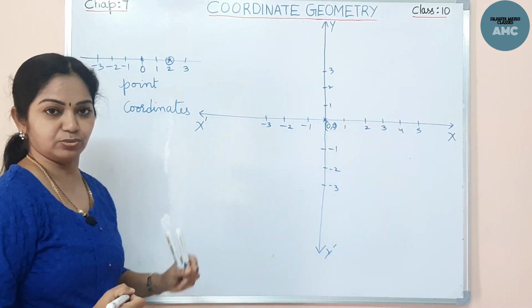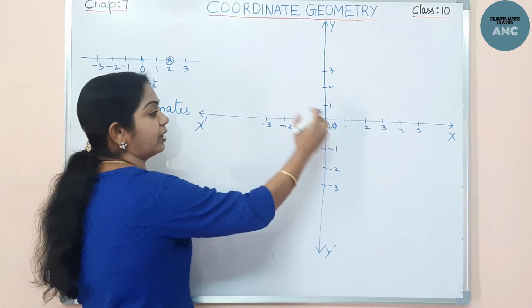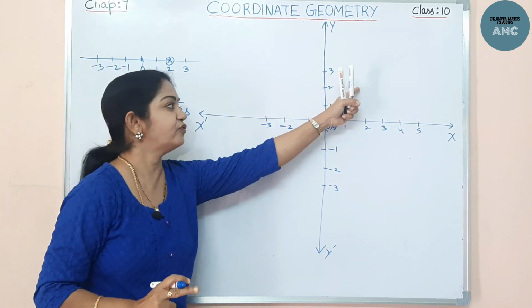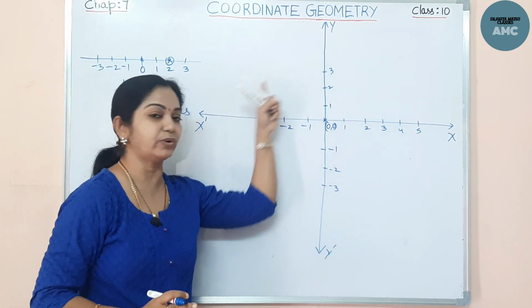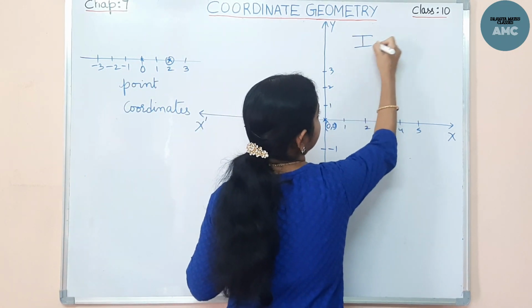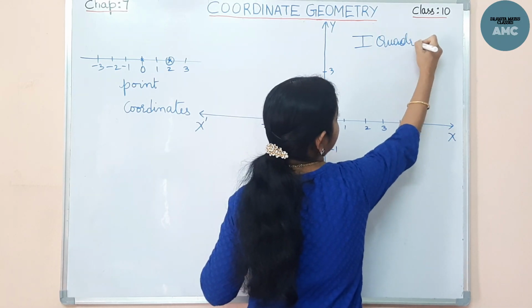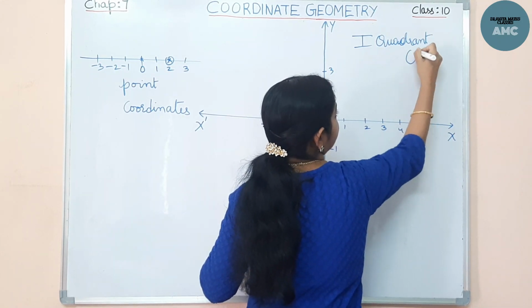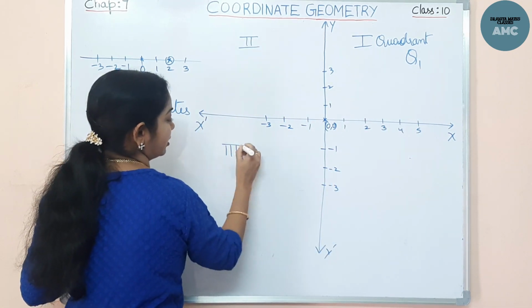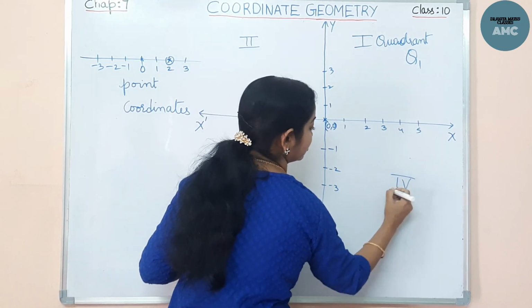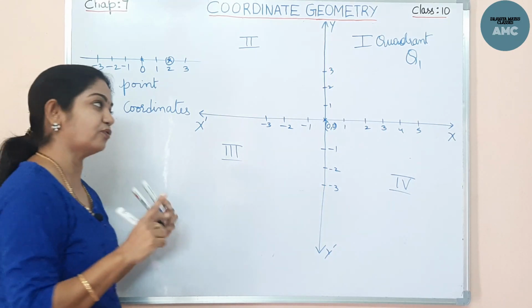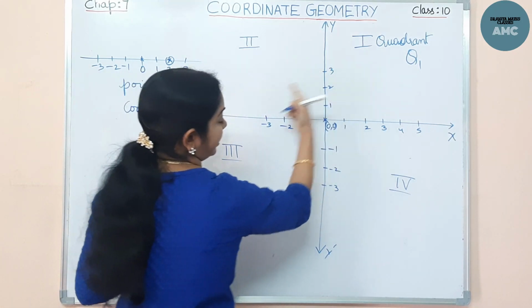All these you know, I am just recalling them. And what do these coordinate axes do for a plane surface? They divide it into 4 equal parts, isn't it? This first part is called the first quadrant, Q1. This is called the second quadrant. This is called the third quadrant. This is called the fourth quadrant. So the coordinate axes are dividing the plane surface into 4 parts called quadrants.